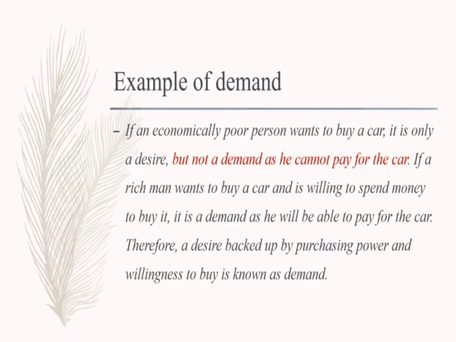For example, if an economically poor person wants to buy a car, it is only a desire, as I told you, but not demand, as he can't pay for the car. If a rich man wants to buy a car and is willing to spend money to buy it, it is demand as he will be able to pay for the car. Therefore, desire backed up by the purchasing power and willingness to buy is known as demand. I hope all the students will remember.